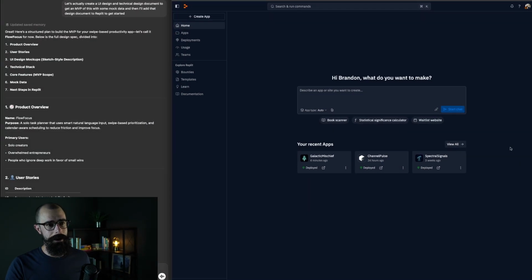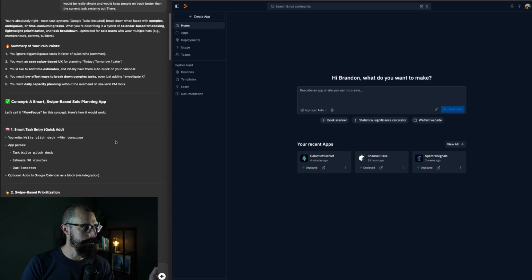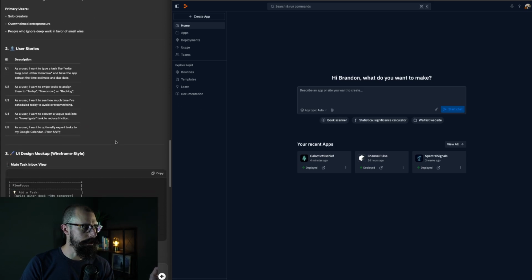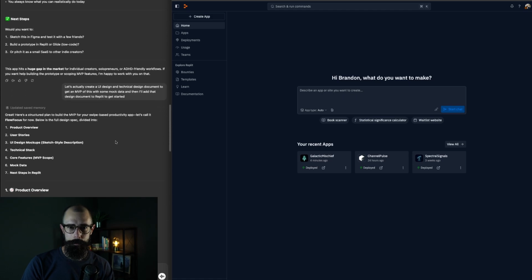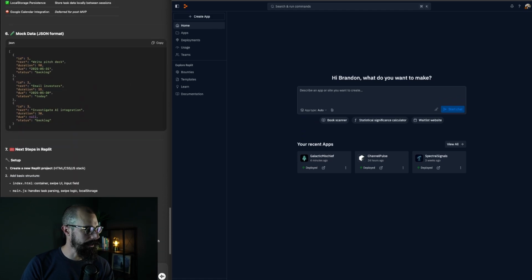All right, here we go. We're going to jump right in. So you can see here I have Replit open. I have ChatGPT on the left-hand side. As I said, I've already communicated with GPT on what I want to do. It really was a quick back and forth, maybe a couple of questions, a couple of responses, and then I got this output that gives me some mock data.